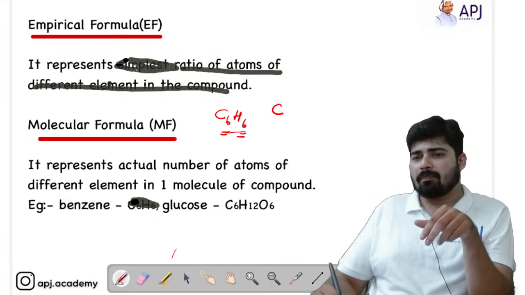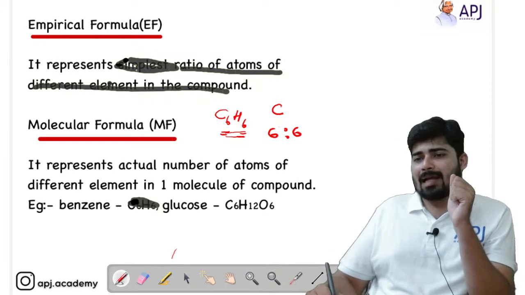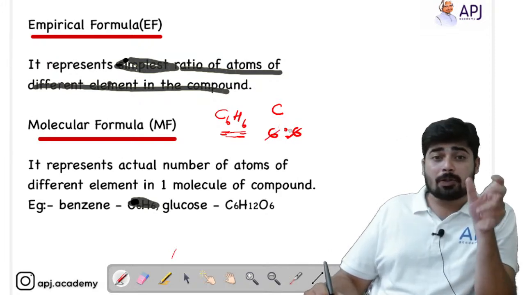So according to benzene's molecular formula, 6 carbon atoms are combined with 6 hydrogen atoms. The ratio between the elements is 6:6. So you can cancel the common number in order to convert it into the simplest form.